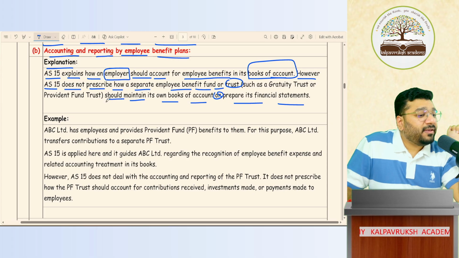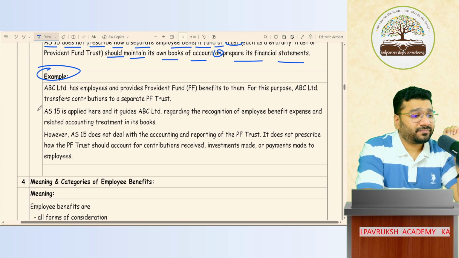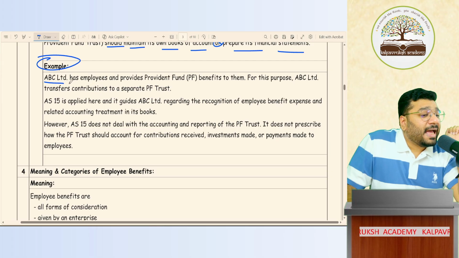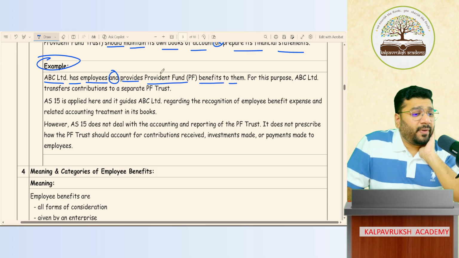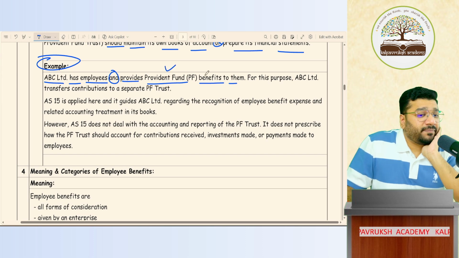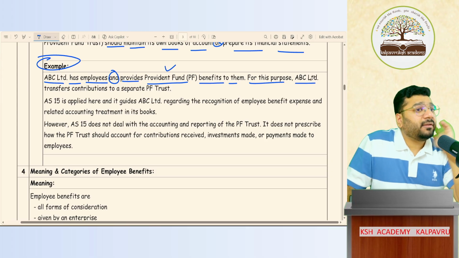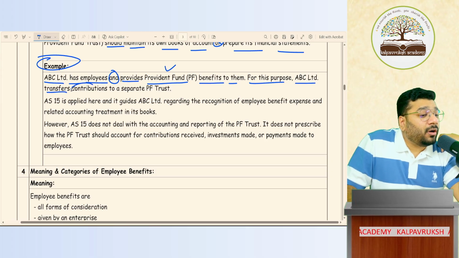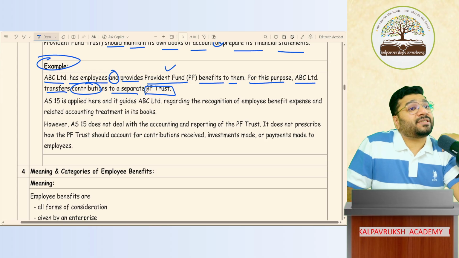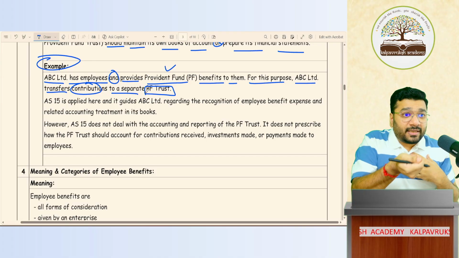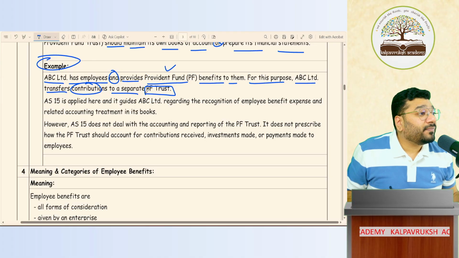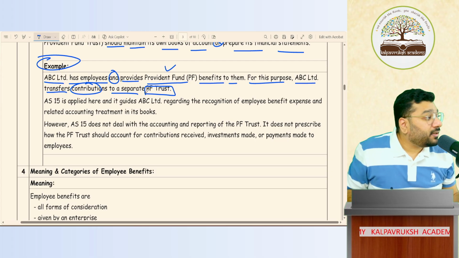புரியலையா? That's why I've given an example. Listen now. ABC Limited has employees and provides provident fund benefit to them, which means the company is providing EPF to the employees. For this purpose, ABC Limited, that is the employer, transfers the provident fund contribution to a separate PF trust. They've created a separate trust called PF trust. So the employer contributes to the trust and the trust will in return pay the money to the employees in future. Got it? Not got it?